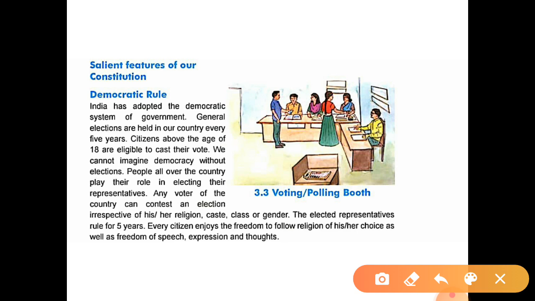They can follow any religion, and they have freedom of speech. They can speak, express and think.